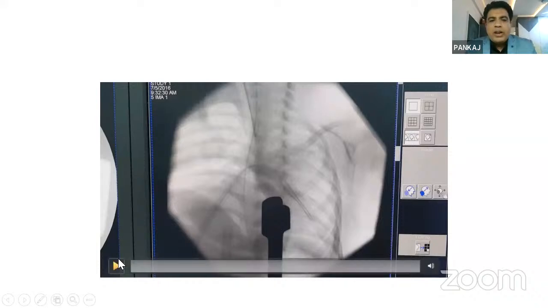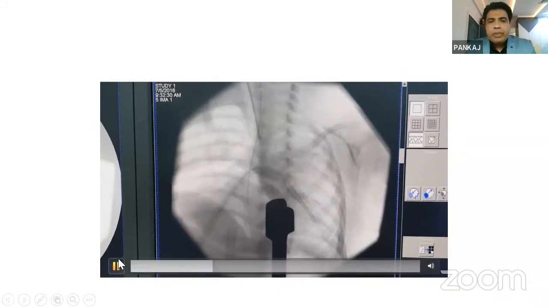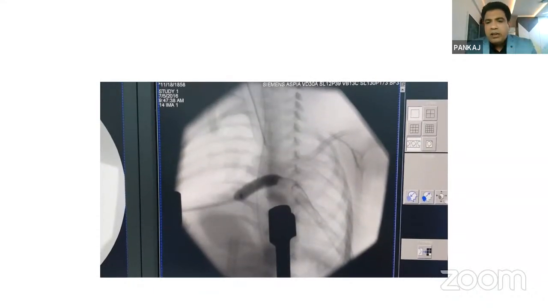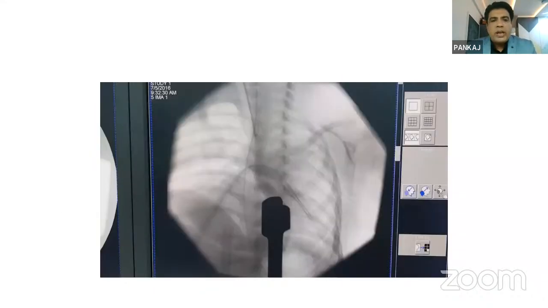Okay, so how had we done this? So this is the way where we can directly inflate the balloon here. Okay, so this is the area where hybrid interventions also can be monitored.